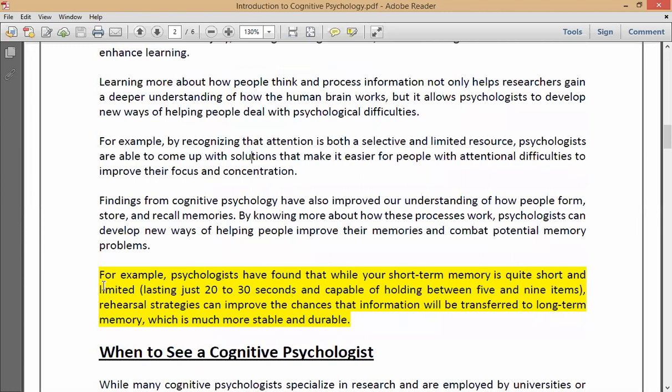So just imagine, if you want to memorize something, if you want to memorize a book, what you do is you read the same book again and again. So by rehearsing, you can transfer the information to the long-term memory. Did you all understand that?